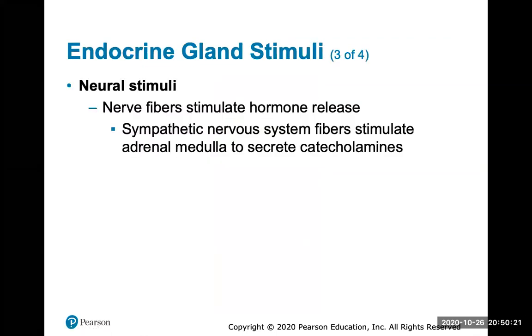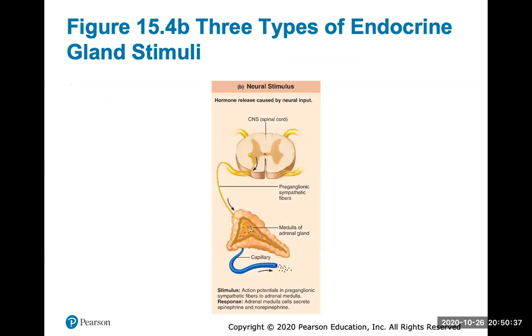A neural stimulus involves nerve fibers, which are directly stimulating the hormone release. For example, the sympathetic nervous system fibers will stimulate the adrenal medulla to secrete catecholamines, which will be involved in the stress, the fight or flight response. So this is a look at the neural stimulus.